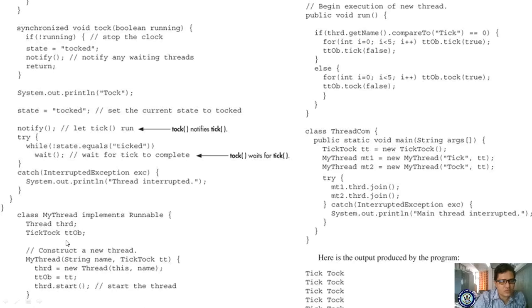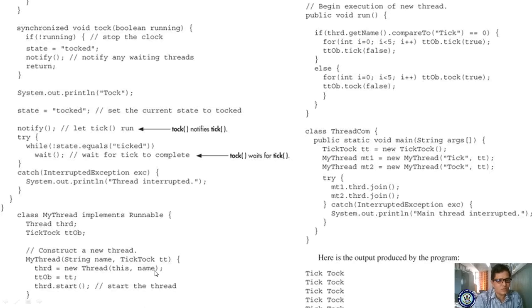For the TickTock class, you have already declared the object, and you are passing the object as a parameter. Please make a note. Now you are creating the thread object. While creating this thread object, you are supplying the name. Whatever value you supply, it will be passed here.